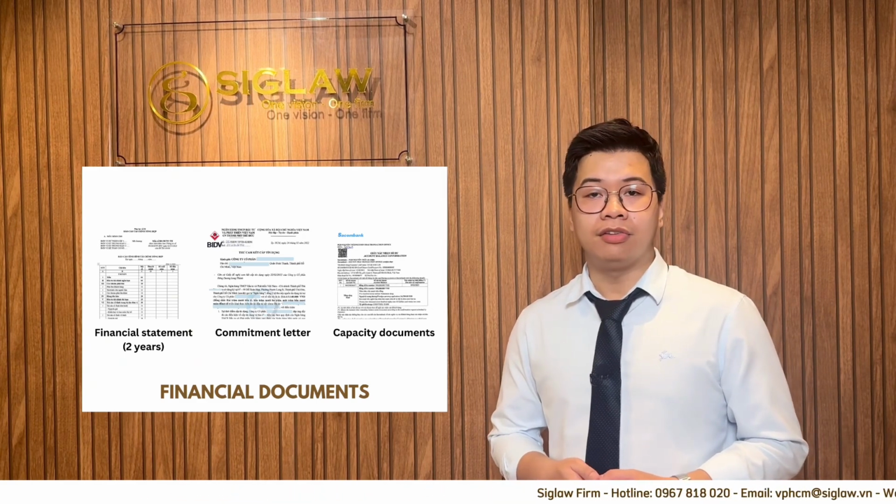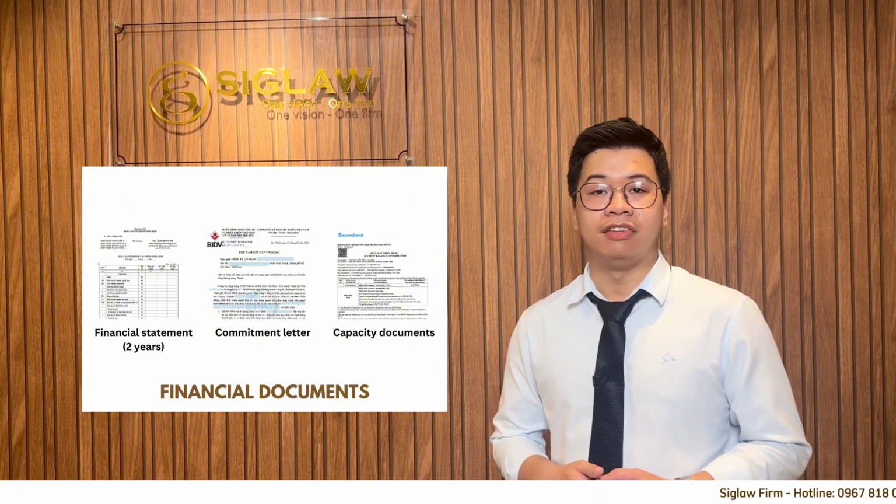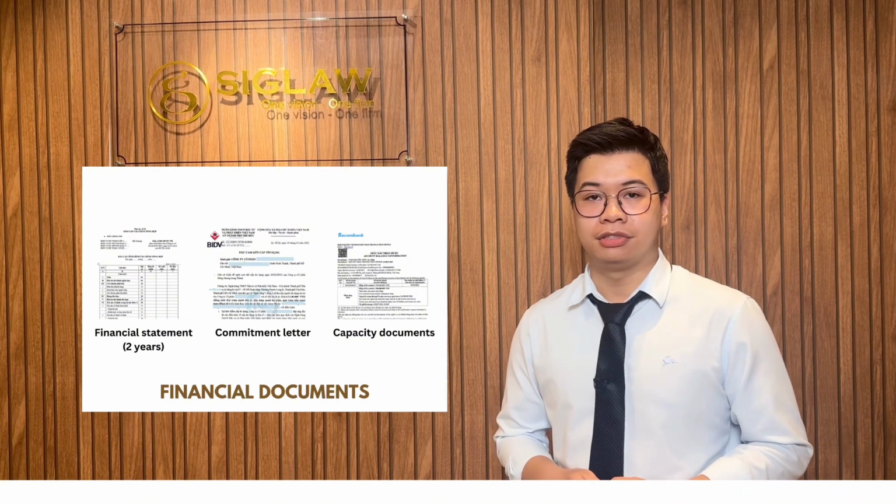Be noted, these documents are only required from the receiving party of the investment project.